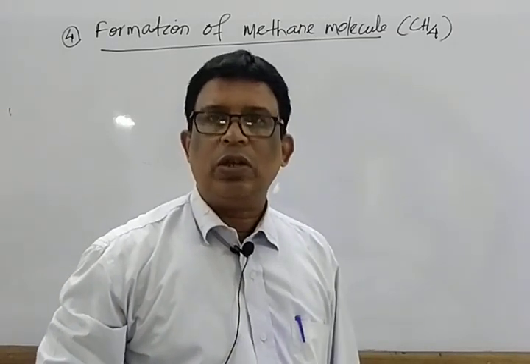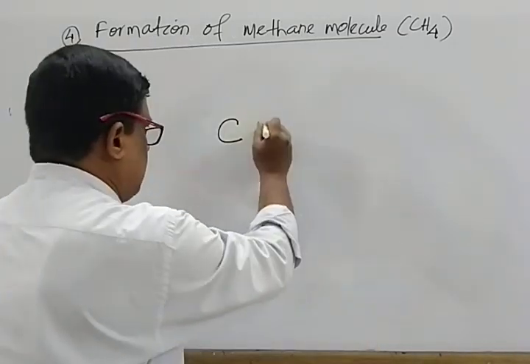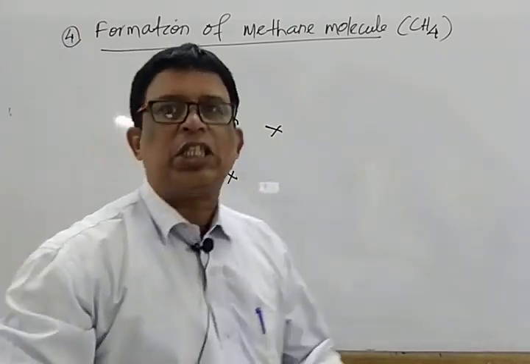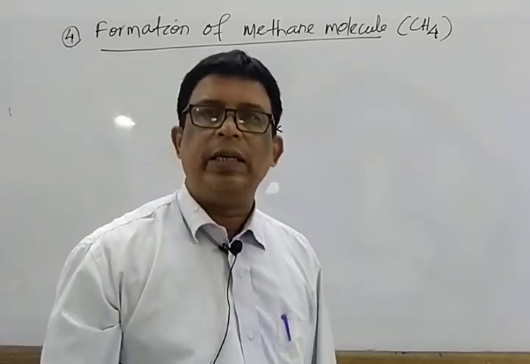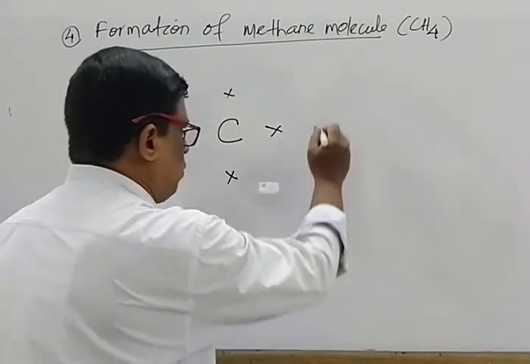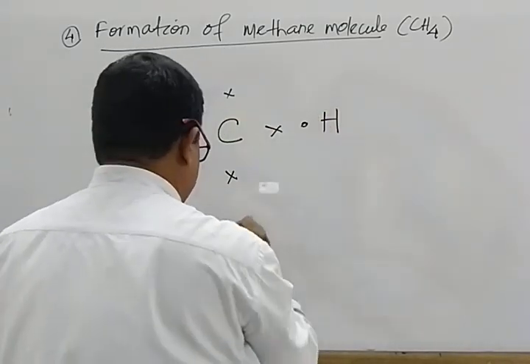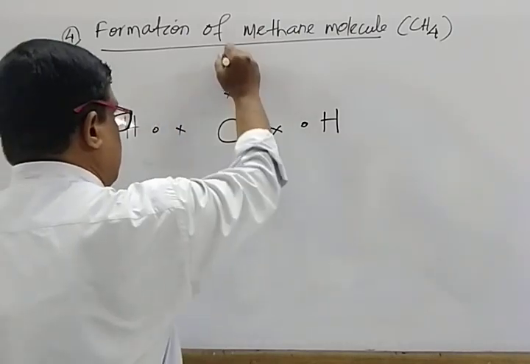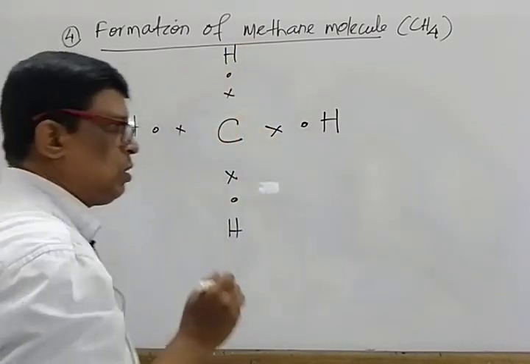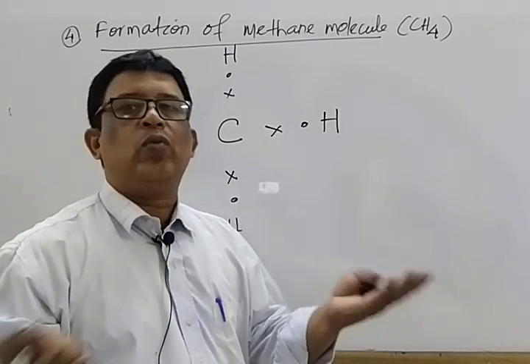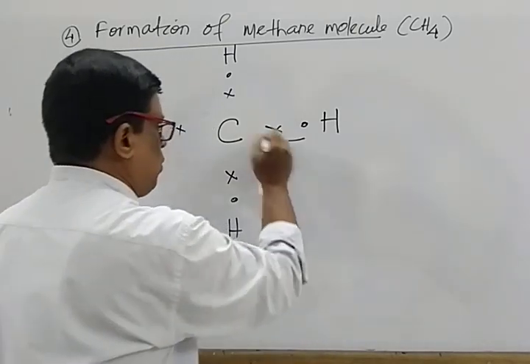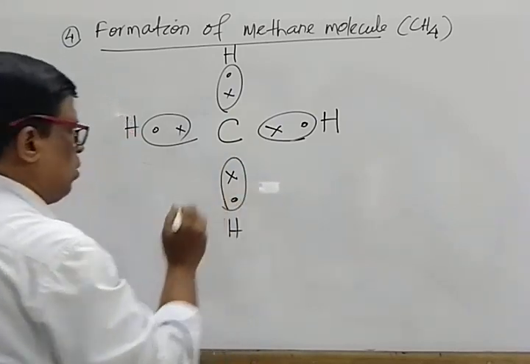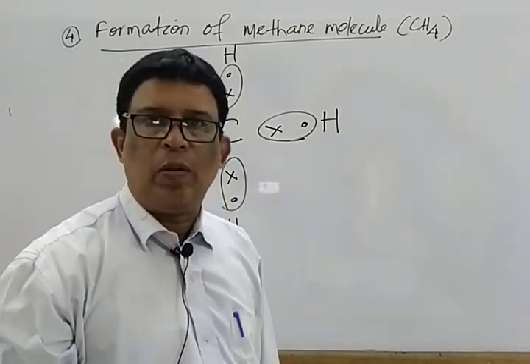Electronic configuration 2, 4. Valence shell has 4 electrons. It needs 4 more electrons. Next is hydrogen, atomic number 1. It has 1 electron and needs 1 more electron. Mark that, it is the Lewis dot structure. They share equally, that means they share 1, 1, 1, 1 electron, forming a single covalent bond.